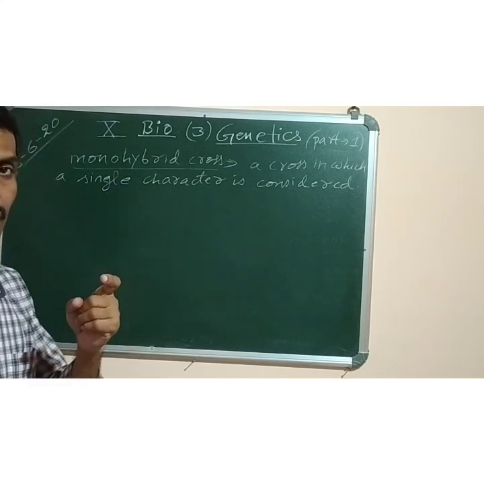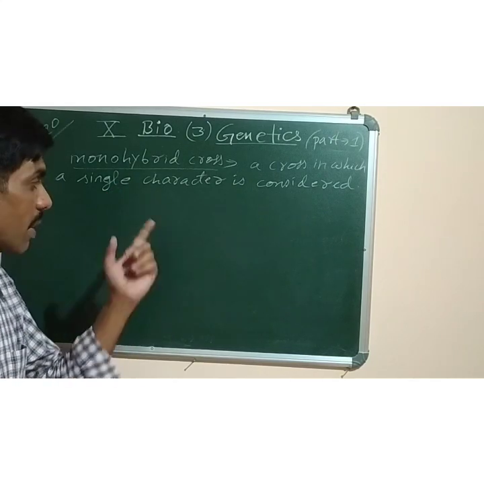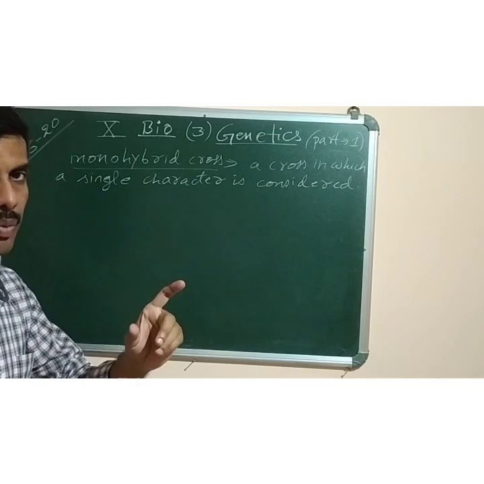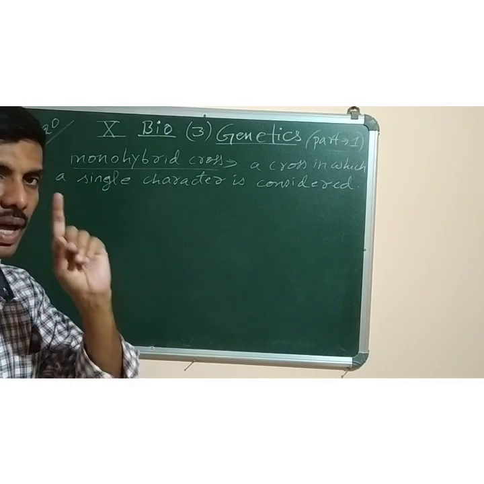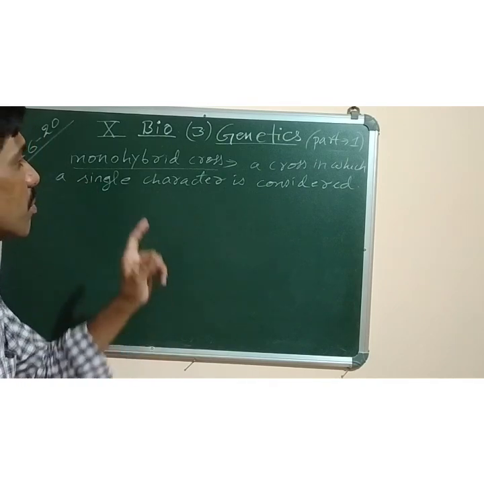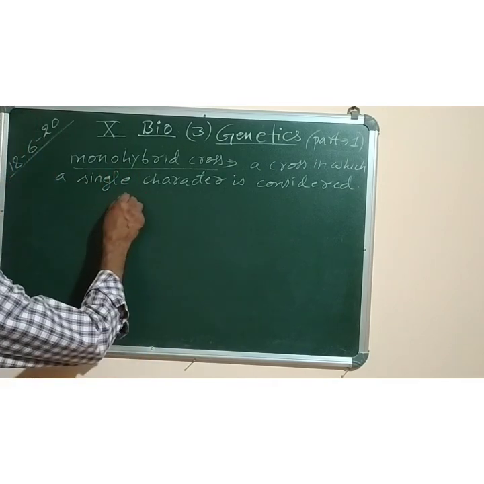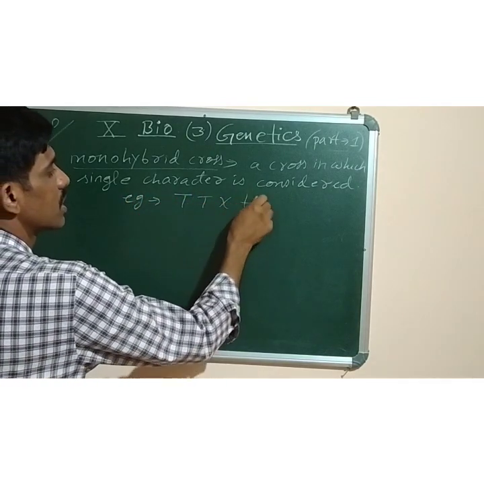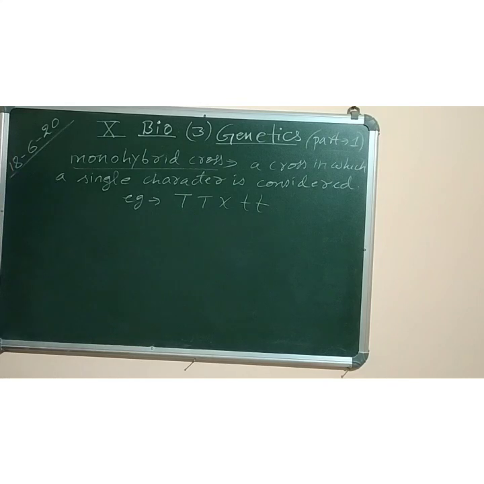Like I will take only one character, height. Just now I did the cross, a tall plant crossed with a dwarf plant. So such a cross in which only a single character is taken is called monohybrid cross. Example, if you want to write monohybrid cross, capital T crossed with small t. Only height has been taken.